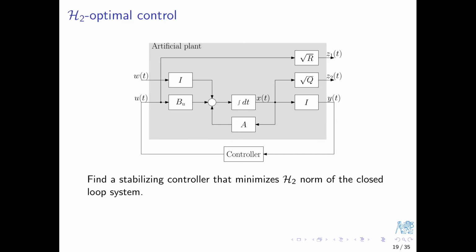But now that we know that we can reformulate the LQ cost function as the H2 norm of some artificial closed-loop system, the extension from analysis to synthesis is fairly straightforward, at least when it comes to formulating the control design problem. Consider again the block diagram that we've already had here. The task for us is to find a feedback controller that guarantees stability of the closed loop in the diagram and at the same time minimizes the H2 norm of the closed loop transfer function, for which the only inputs are the components of W, and these are considered white noises.